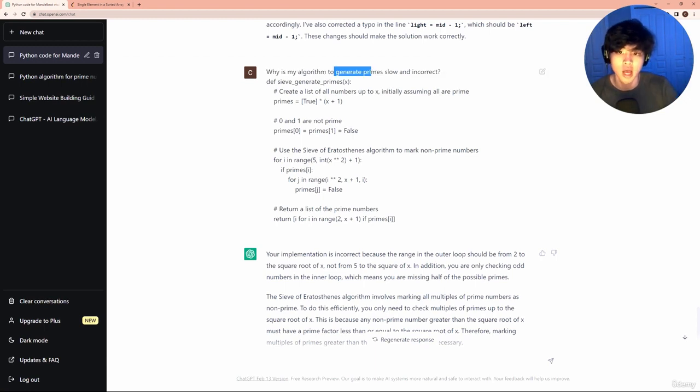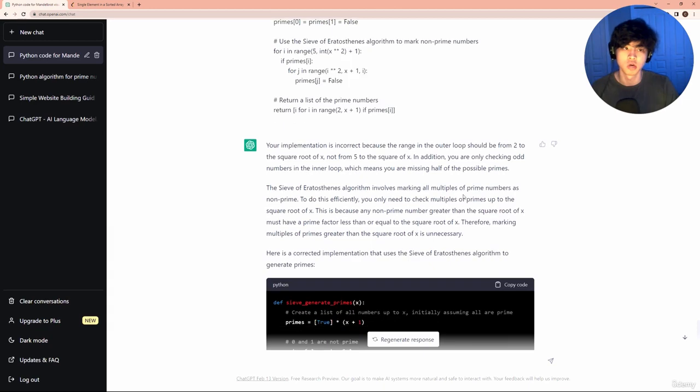So here I told it I was trying to generate primes. So that's how it knew what it needed to fix.